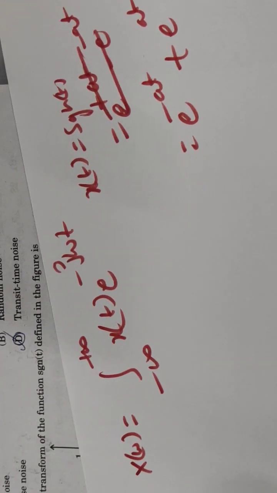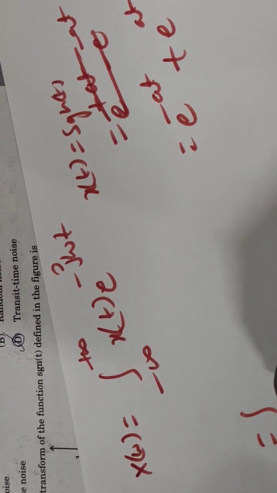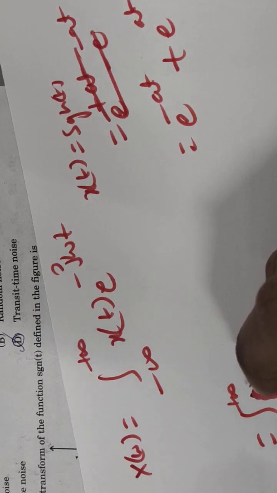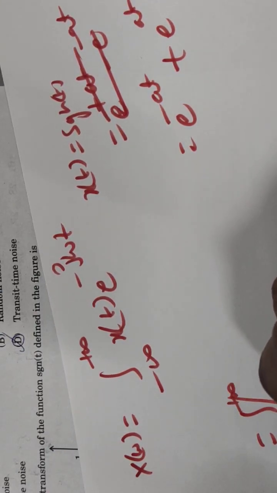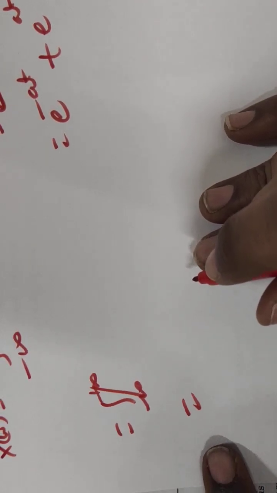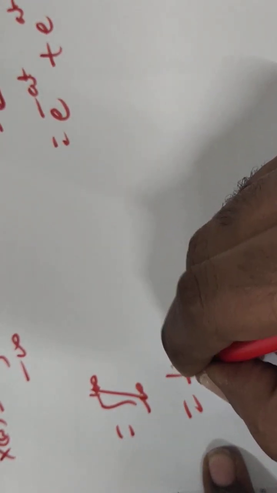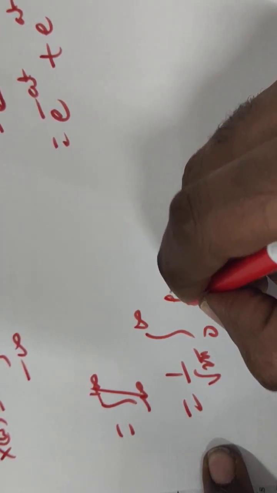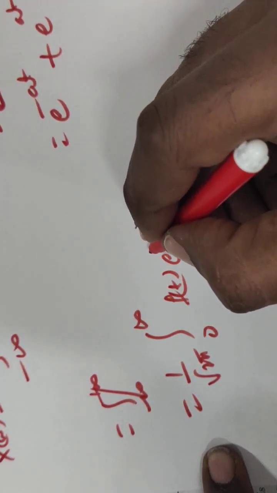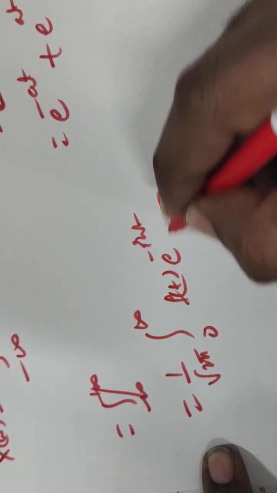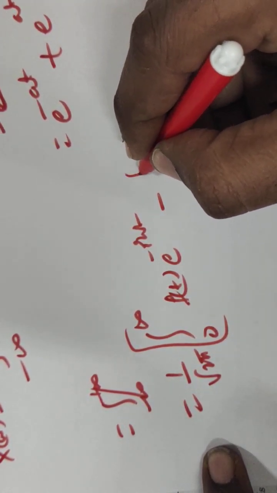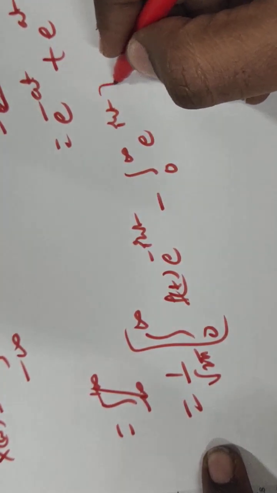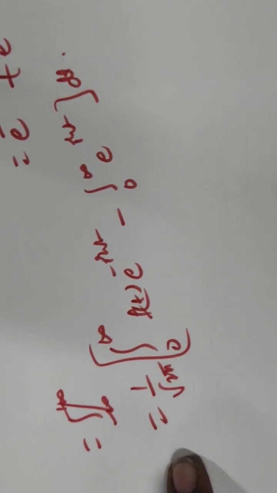So now if you substitute here, you will get the integration from minus infinity to plus infinity. This formula can be written as 1 by root 2 pi into the integration from 0 to infinity of f of t into e power minus j omega t, minus the integration from 0 to infinity of e power j omega t into dt.